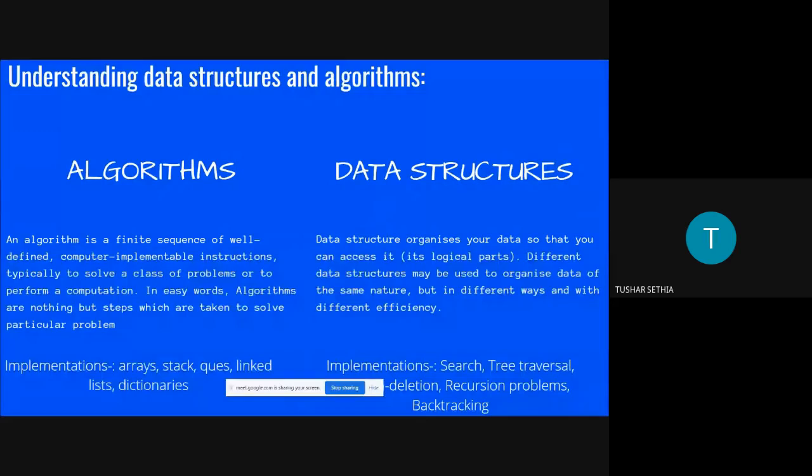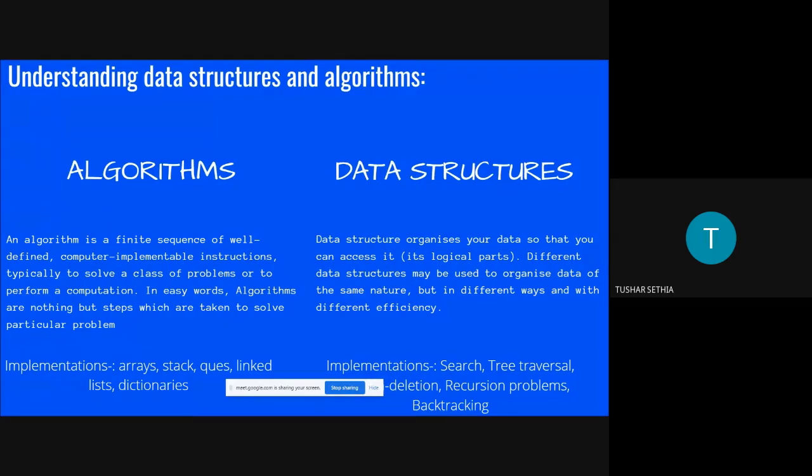Data structure. What is a data structure? A data structure is the way in which we store the data so that it can be used in a very efficient way. In the definition, it is written that a data structure organizes your data so that you can access it. It's a logical part. Different data structures may be used to organize the same data, but in a different way and with different efficiency.